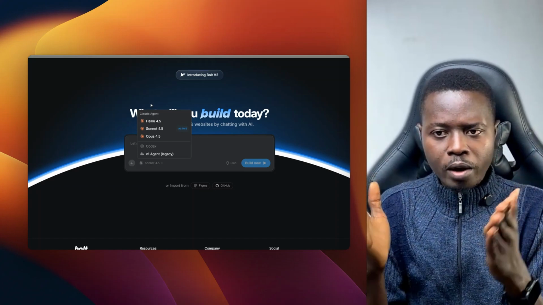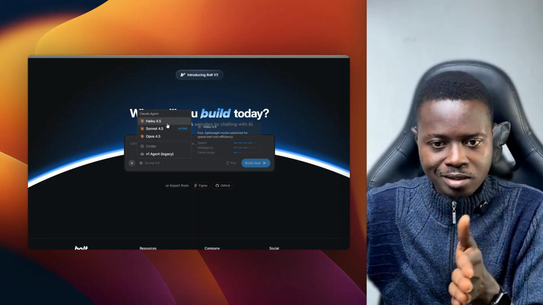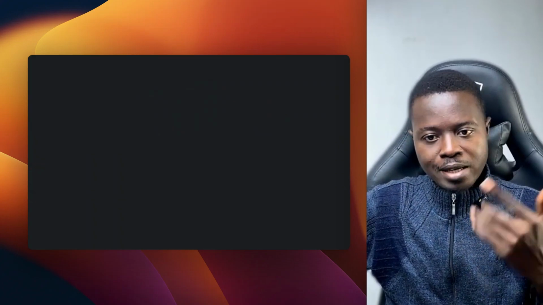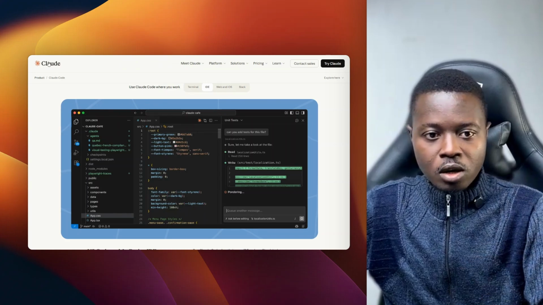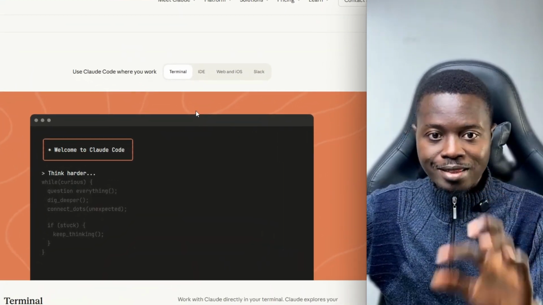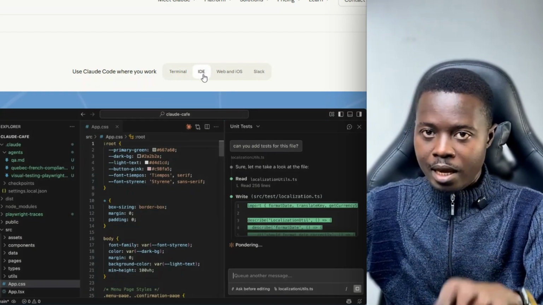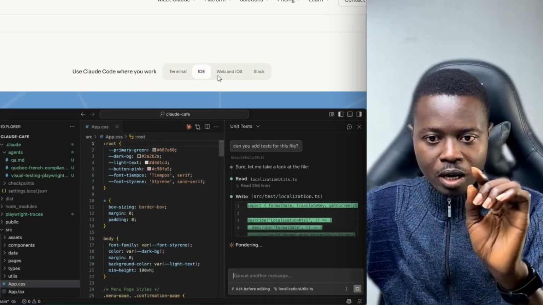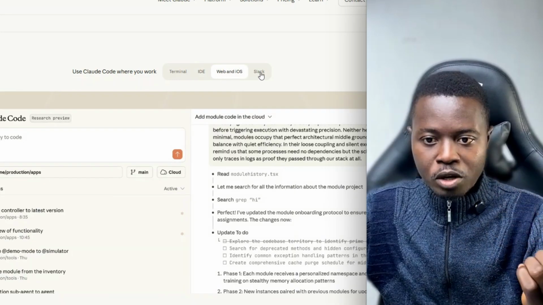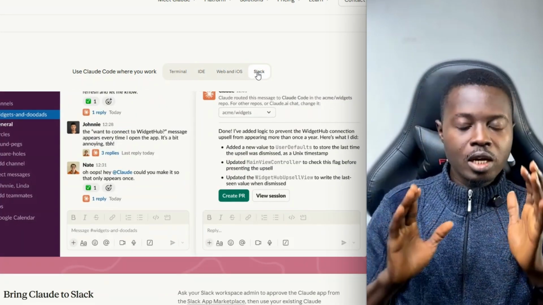So I'm like, okay, what if I even have access to the main Claude directly instead of passing through the corners, instead of passing through these people? So I started doing research and I discovered that Claude itself, they have this platform already. So you can even run it as a terminal on your local PC. You can run it as an IDE, just like Bolt and the rest of them. You can also run it as a web and iOS. You can even run it inside Slack. All of this was actually possible.